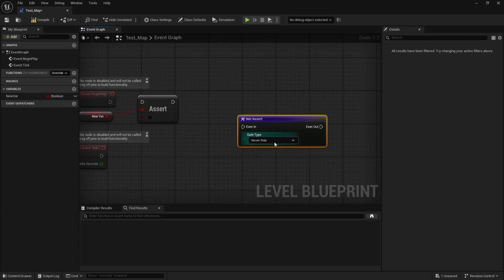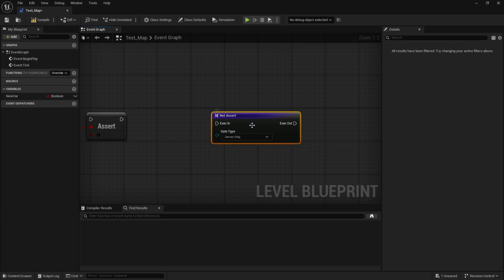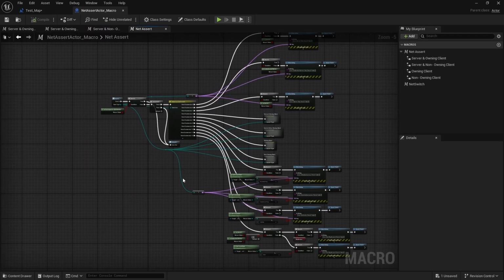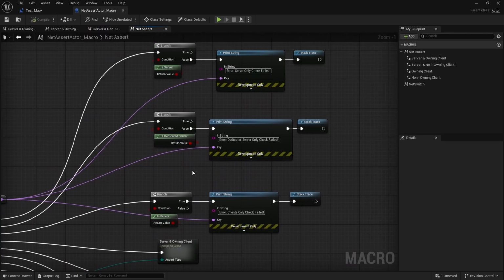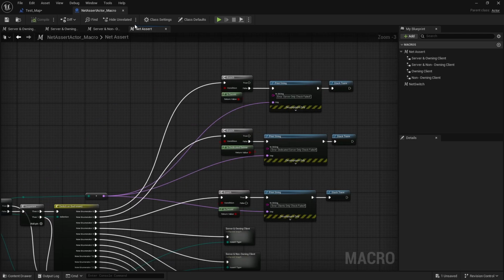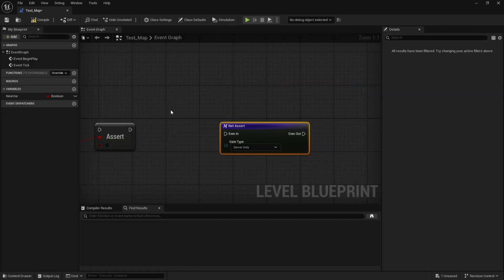How this works is you have a type of check to make. So is this a macro? Is this running on the server? Is it clients only, server only, client only? It can be proxy, simulated proxy, autonomous proxy. Does the object that's running this assert have authority? And if any of those fail, you can have your own error handling. For me, basically a print string, then we have a stack trace, and then a customized thing in here. So pretty nice. I've used it for some time, and it works well.